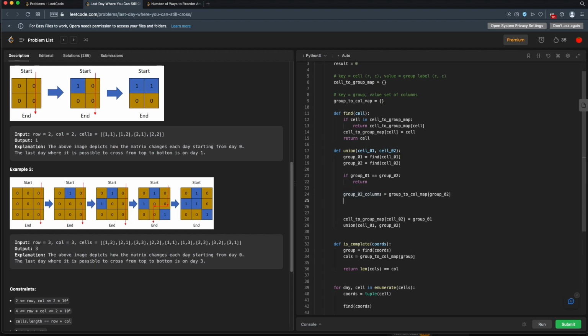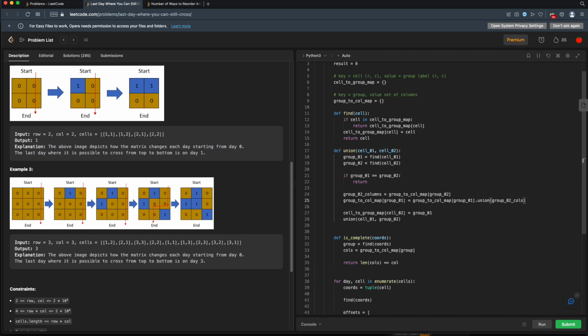All right, and the group 1 column map, that's just going to be the group 1 column map, union, this is a set operation. We'll union that with this group 2 columns. Okay, so now we've unioned those together. Now we might not want to do this every single time.